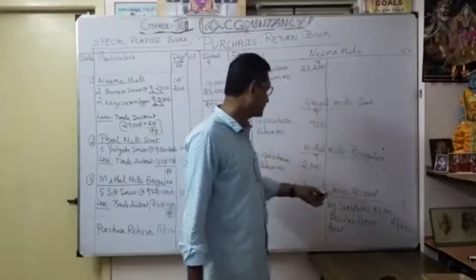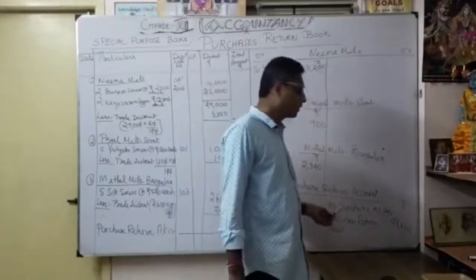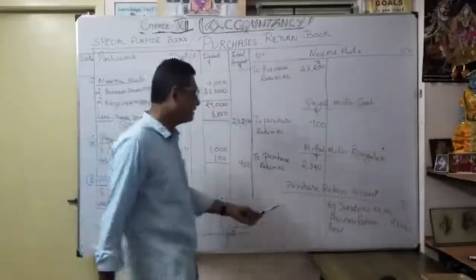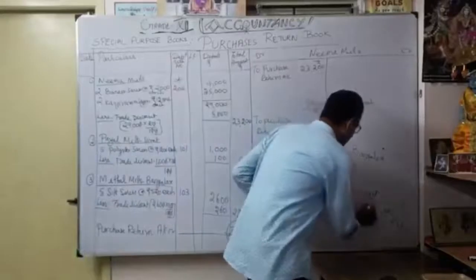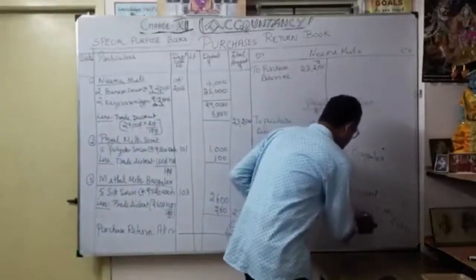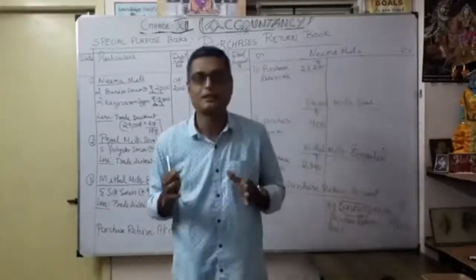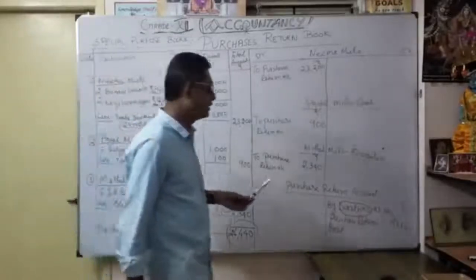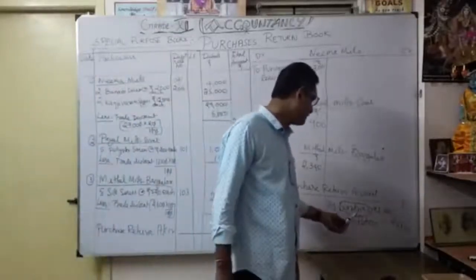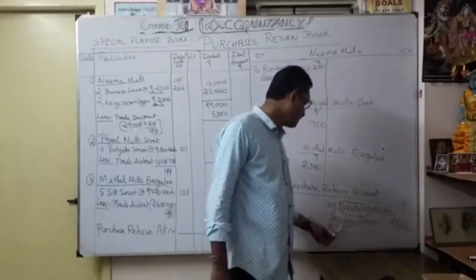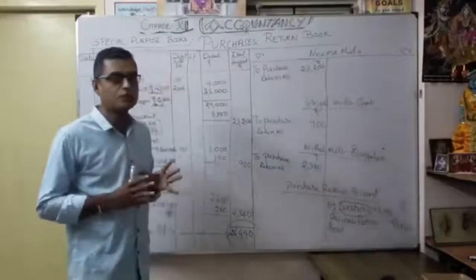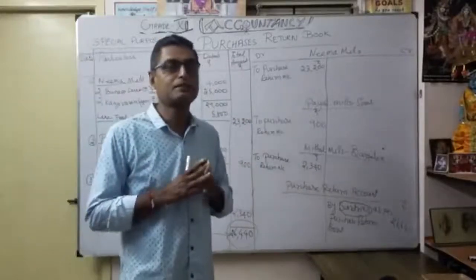Similarly, the purchase return account, how do you want to show it? Here, our total amount of purchase return by sundries, as you know very well. What is sundries? The collective number of suppliers. So it is more than one supplier, that's why it is called sundries. That's why by sundries as per purchase return book, how much? 26,440. Understood. So that's what you are going to prepare in a purchase return book.